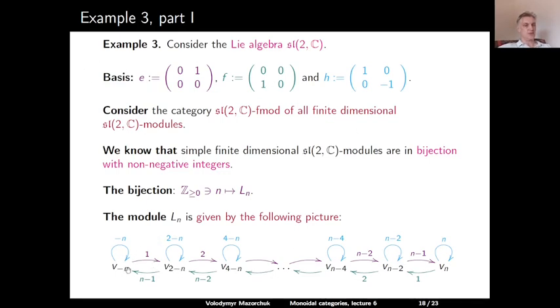So E applied to V minus n is V2 minus n with coefficient 1. E applied to V2 minus n is V4 minus n with coefficient 2, and so on. And the element F acts to the left, also with coefficients 1, 2, and so on, and minus 1. So this is an explicit description of a unique, simple, n plus 1 dimensional SL2 module.